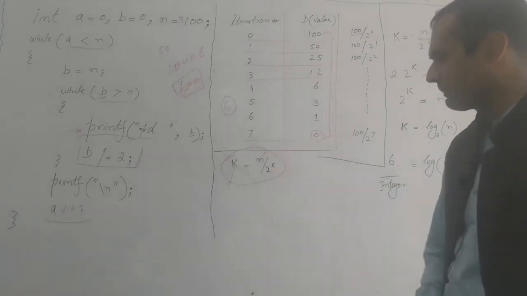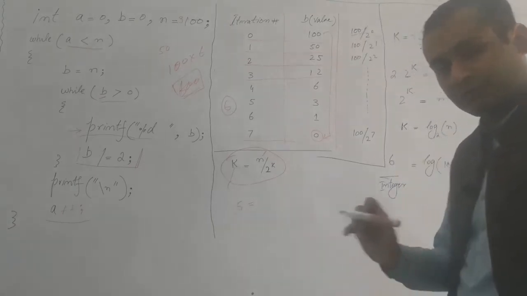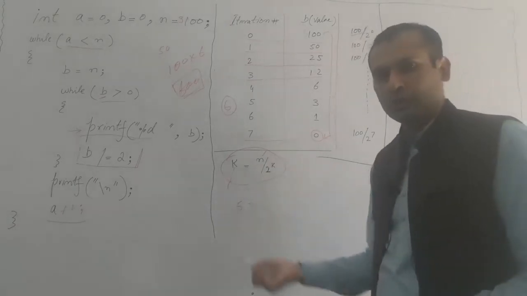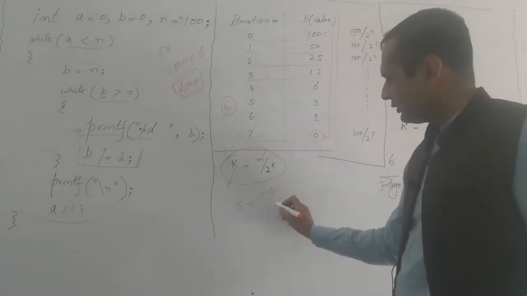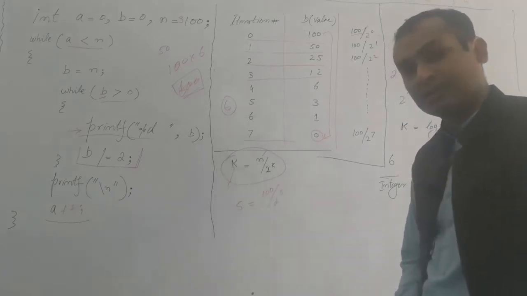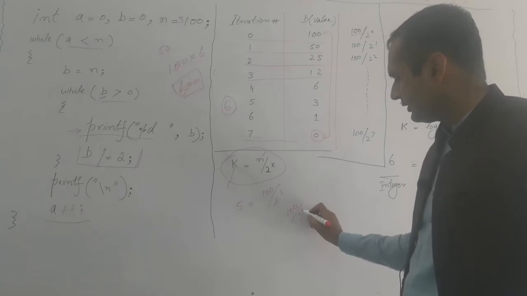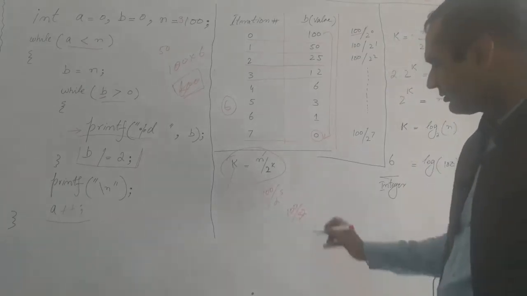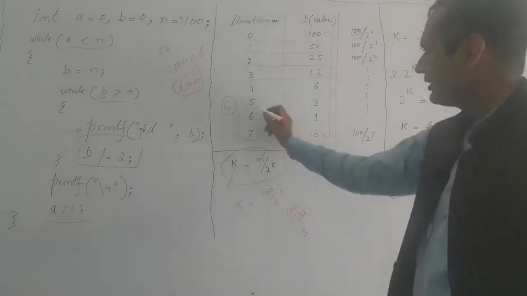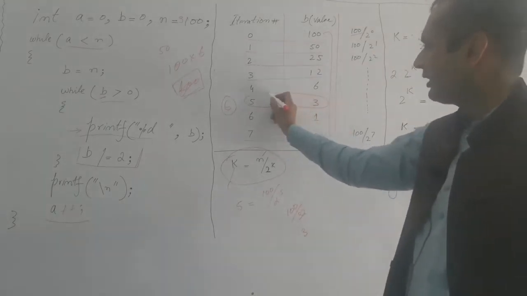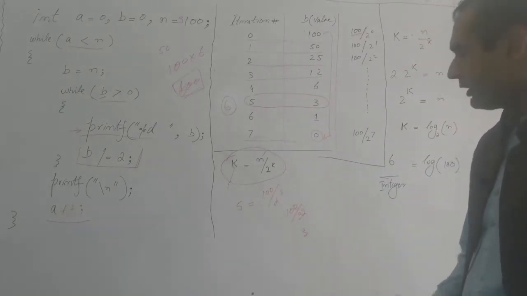Let's suppose I want to know what the value of b will be on the fifth iteration. I know n is 100, and 2 raised to the power 5 is 32. If I divide 100 by 32, it will be 3. Why? Because it is an integer division, not a floating point division. So as you can see, at this point it is clear. Now we have a general formula, and we have to solve it. How will we solve it? Let's see.